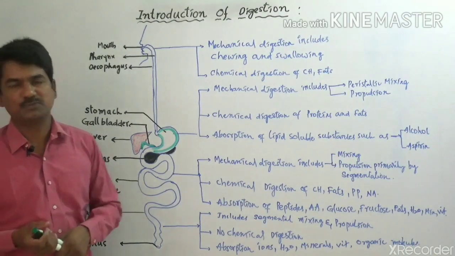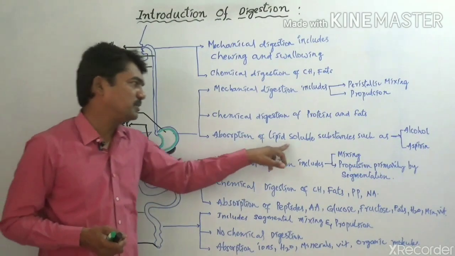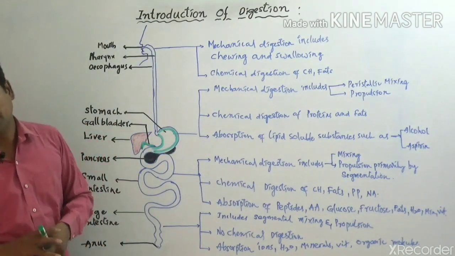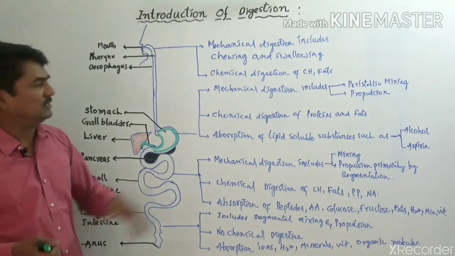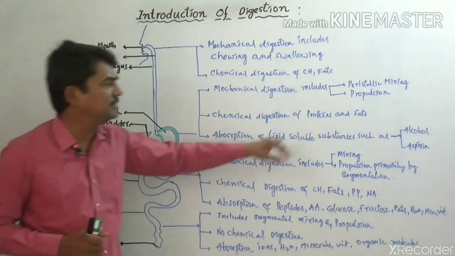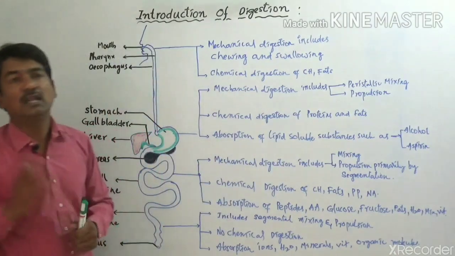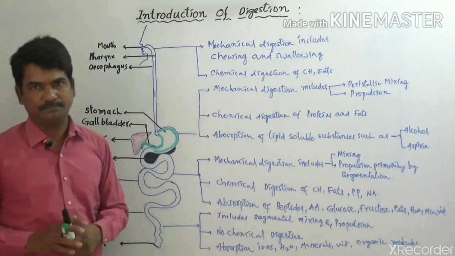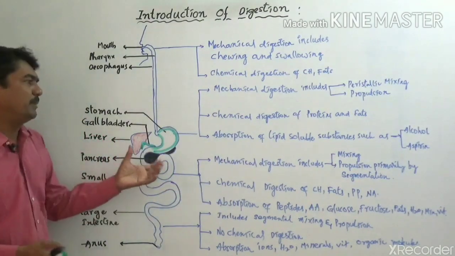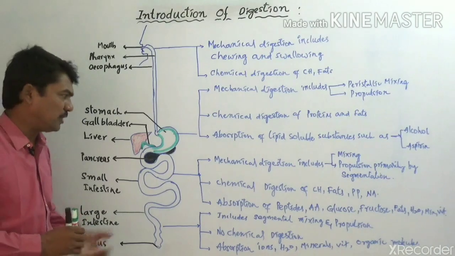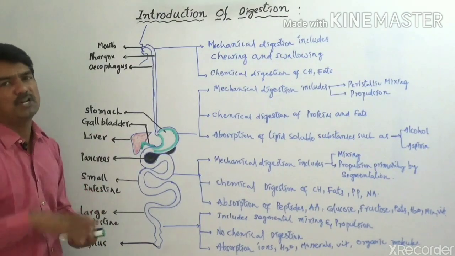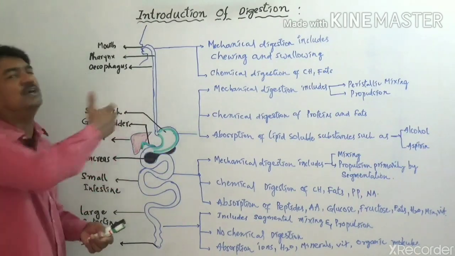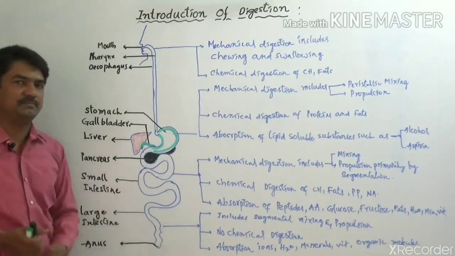Here partial absorption takes place, and lipid soluble substances such as alcohol and aspirin are partially absorbed. And then the partially digested molecules form chyme, that is, partially digested acidic food formed in the stomach, which will be pushed into the next part of the alimentary canal called the small intestine.